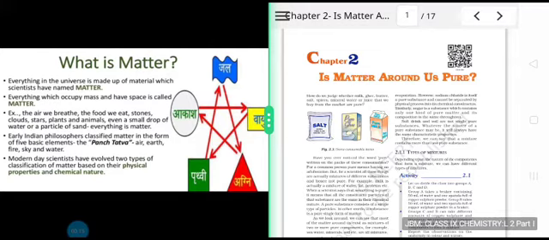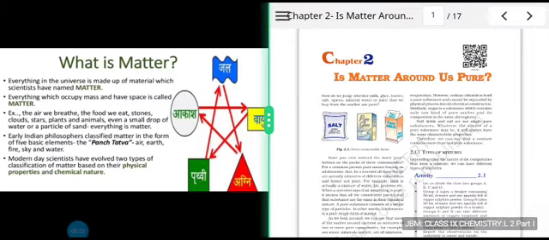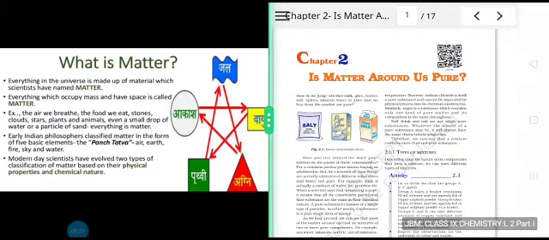Prior to this, we have studied a full length chapter on what is matter. So, before we start discussing the second chapter, I would like to briefly revisit the topics that we have already studied in the first lesson, because all the learned concepts are to be used in this chapter. So, what is matter?